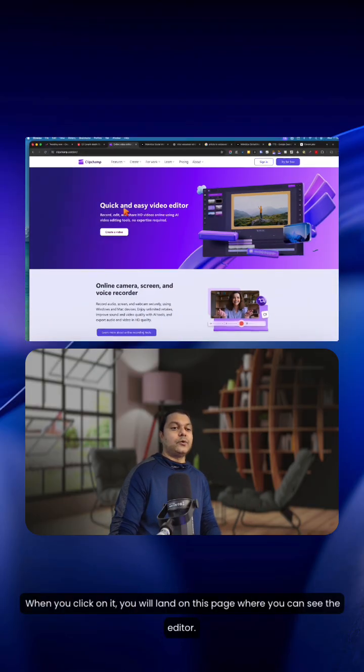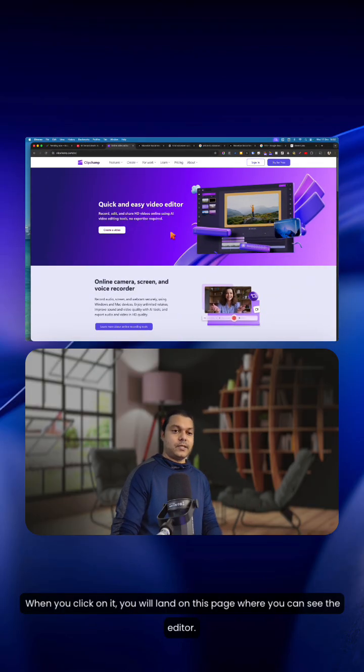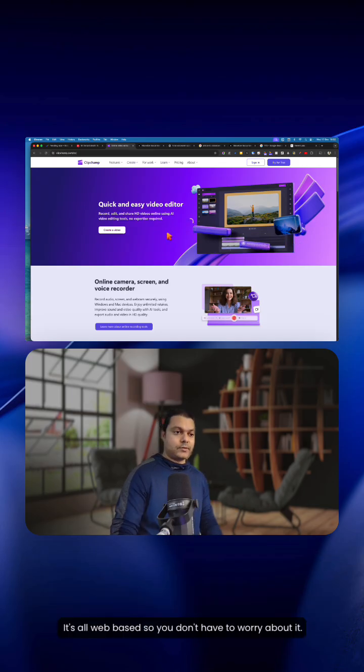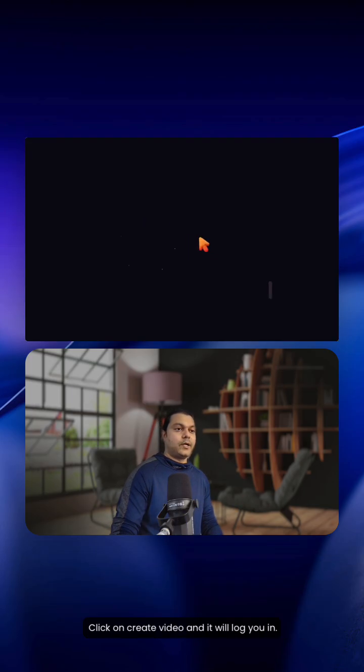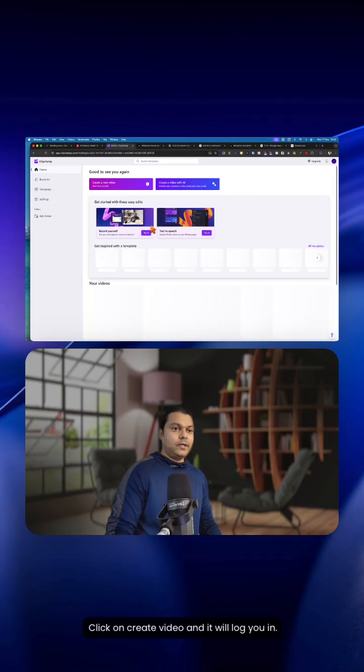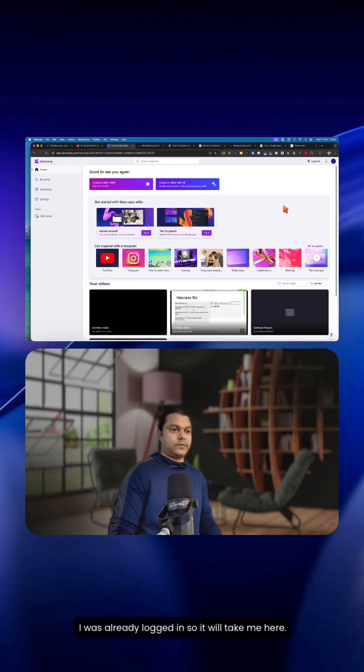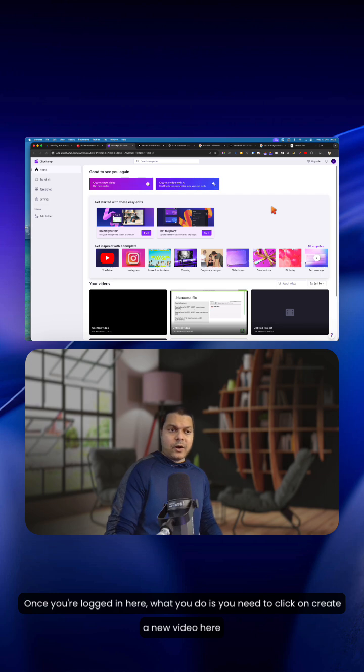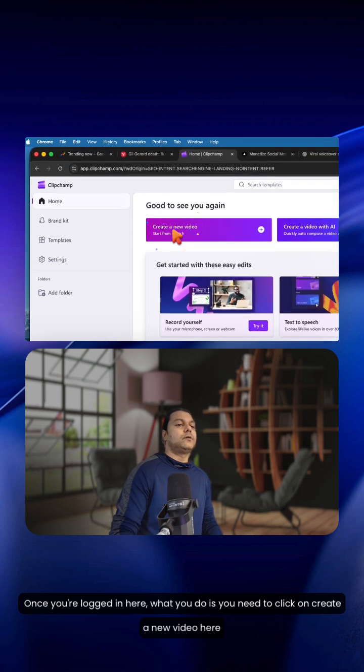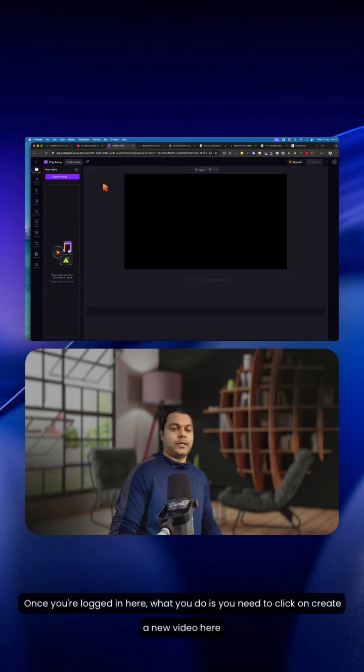When you click on it, you will land on this page where you can see the editor. It's all web based, so you don't have to worry about it. Click on create video and it will log you in. I was already logged in, so it will take me here.